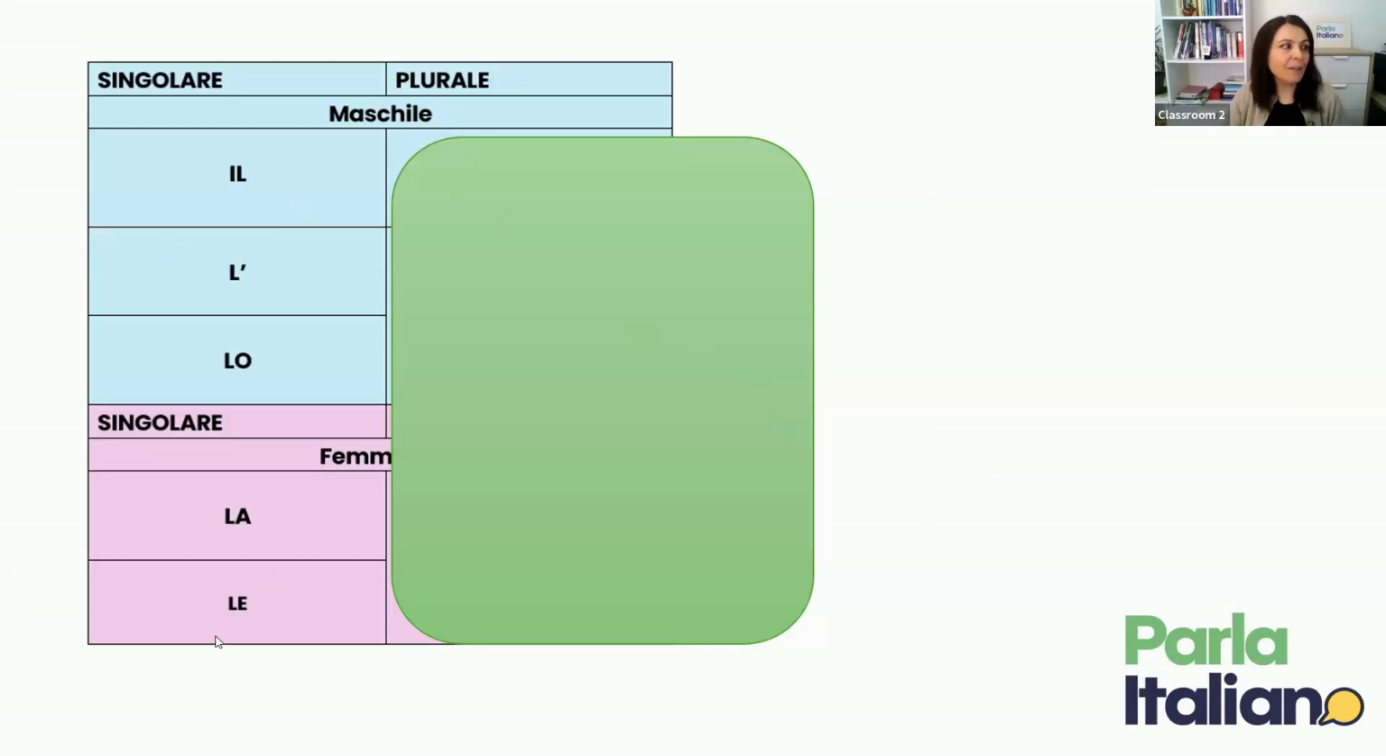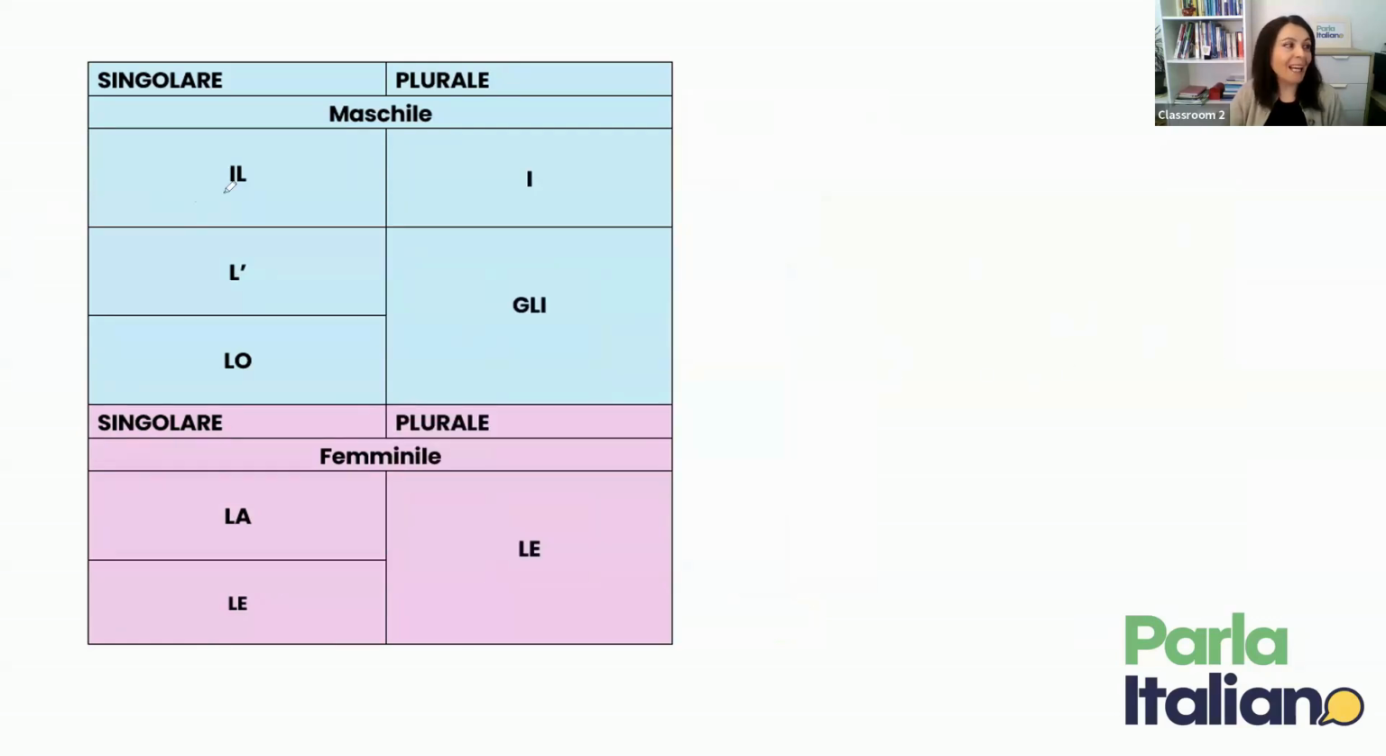After seeing the singular articles, let's now have a look at the plural. Il will become i in the plural, and l' and lo will become gli. So you only have two to contend with. As for the feminine, it's even easier because both of them will become le. Careful with the pronunciation of that. Le.